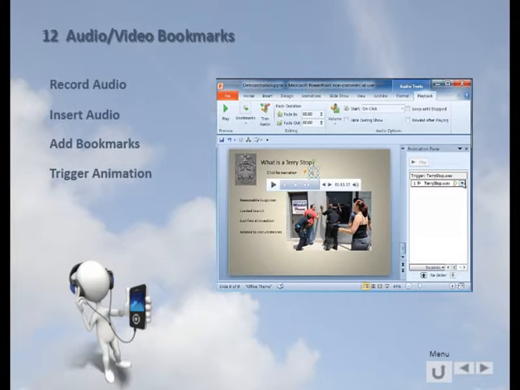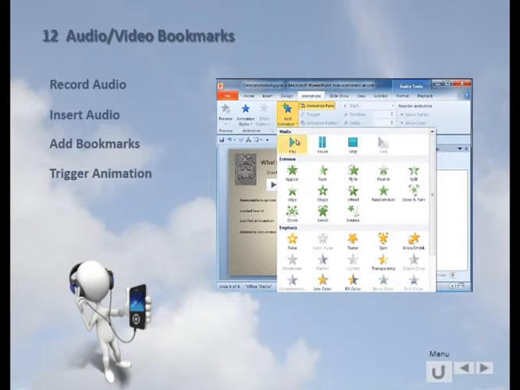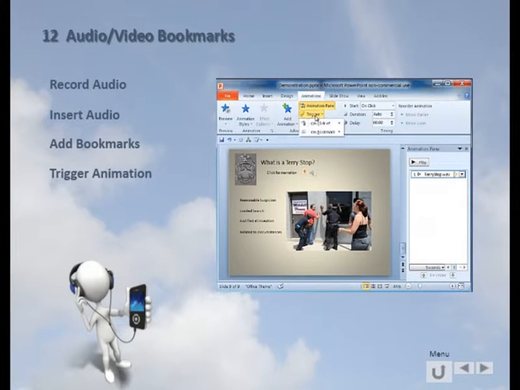So over here, I'm in the animation pane, I'm going to take this little animation off, and I'm going to go to animations and add animation, and now I want to play this, and I want this triggered when we click on text box 10. I already know that click for narration is text box 10. That's going to start the narration.